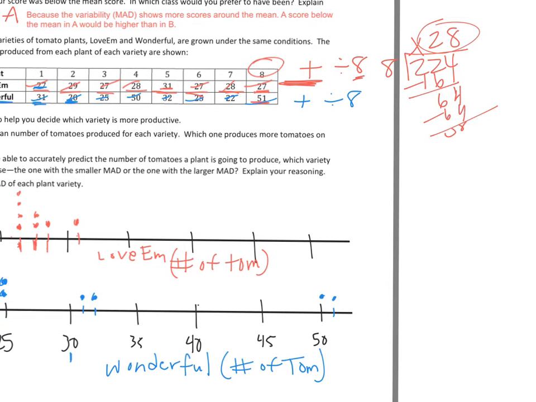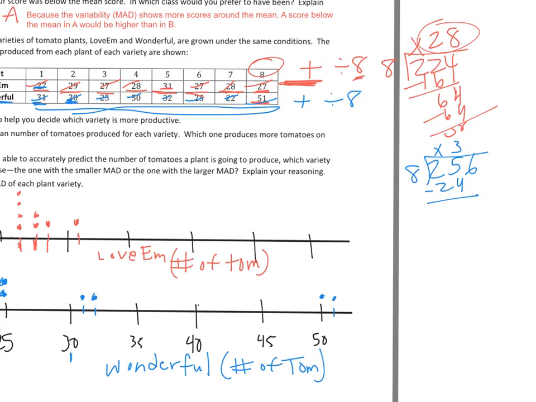Now what I'll do is I'm going to add up all 8 of these numbers down below for Wonderful, and I get 256. And again, I'm going to divide it by 8 because there's 8 numbers, or 8 pieces of data, and I get 32.